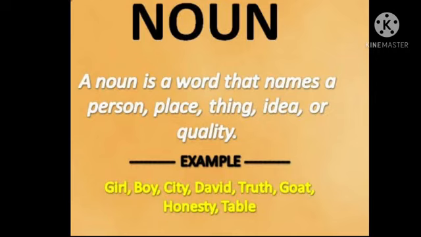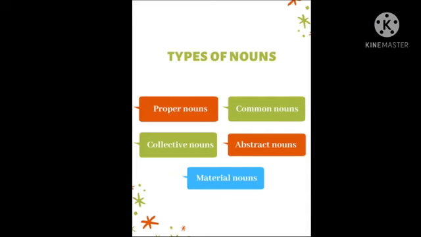When you are looking, you can see your mother, your brother, a bouquet of flowers, a table. All these come under nouns, and we also have ideas or qualities as nouns. Now you have got the idea about nouns, and we can focus on the types of nouns.